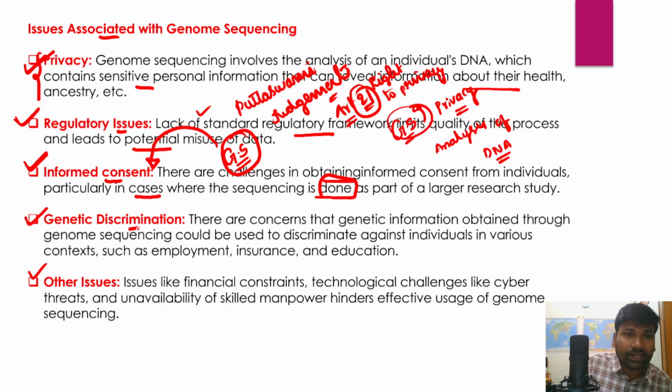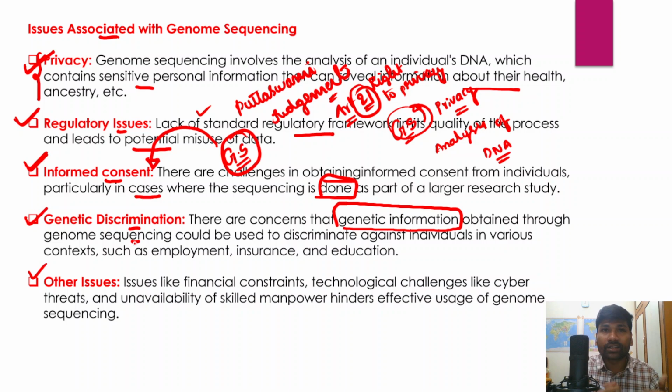And apart from that, genetic discrimination is another very important issue associated with genetic sequencing, because there are concerns about the genetic information of an individual obtained through genome sequencing. Once genome sequencing is done, once we understand the genome makeup or structure of a particular individual or organism, we have the genetic information about the individual. This genetic information could be used to discriminate against individuals in various contexts, such as employment, insurance, and even education as well.